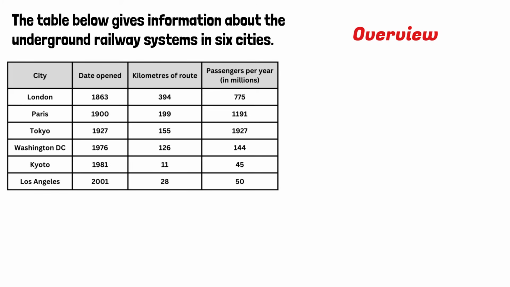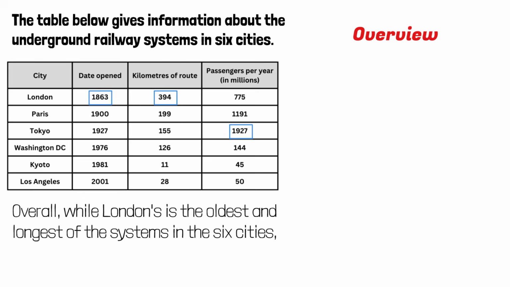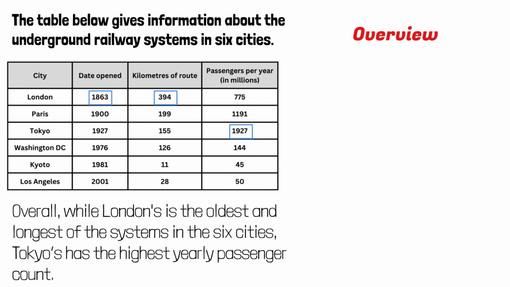Now let's go back to this table. The overview paragraph, it can be your second or your last paragraph. For this table, I don't think it's a good idea to report only the 3 biggest numbers. Overall, while London's is the oldest and the longest of the systems in the 6 cities, Tokyo's has the highest yearly passenger count. I don't think this is a good overview. This only covers 3 networks. In this table's overview, I think it's better to give a general description of all 6 networks.